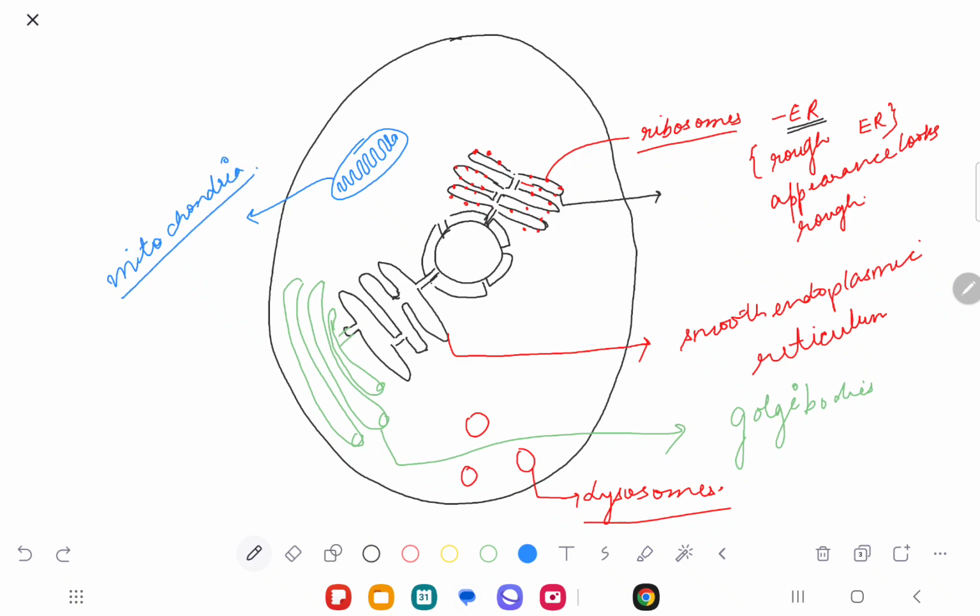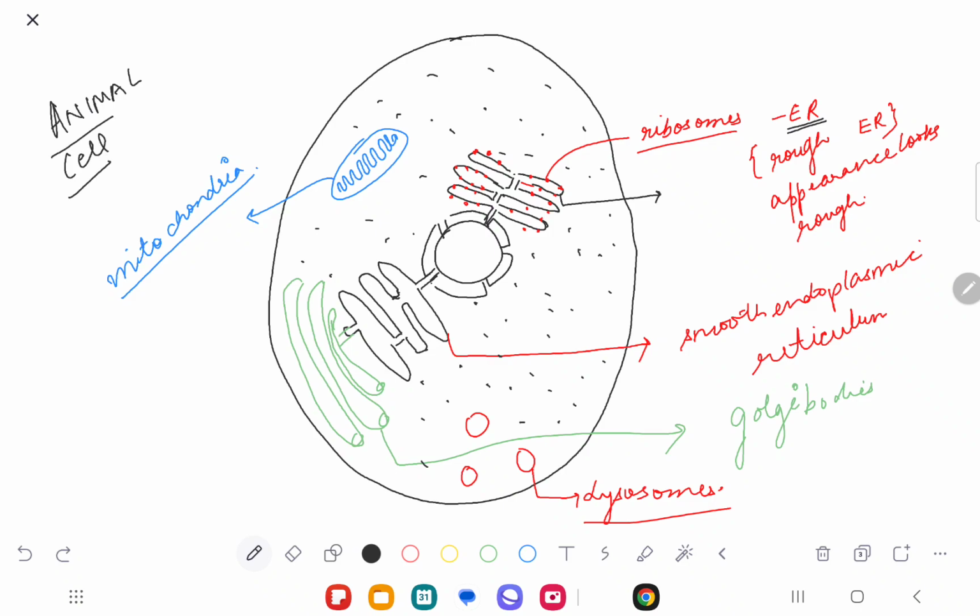Outside there is a cytoplasm in which all of these are floating. We are talking about an animal cell, so I'm not drawing the chloroplast. Are you understanding? Understood up till now?